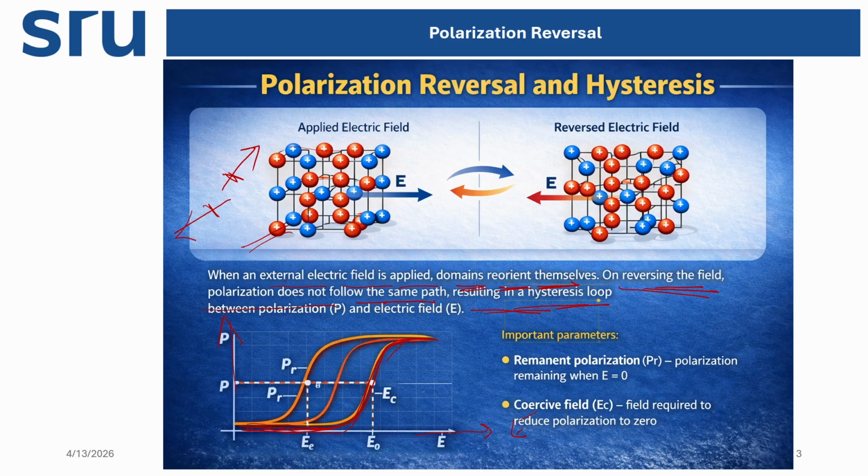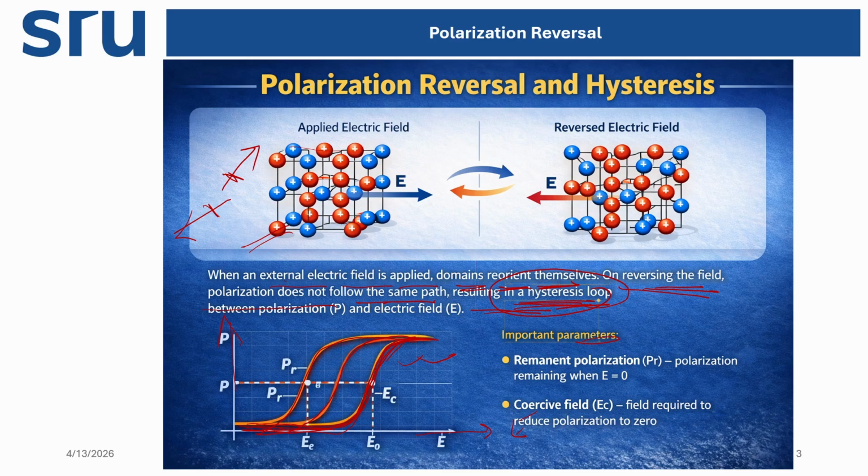So let's say this is our forward direction, then the backward direction follows some other path. Or like this, it is the forward direction, then the backward direction is this one. As it is not following exactly the same path in forward and backward, we call it the hysteresis property or hysteresis loop. So this hysteresis loop is created.